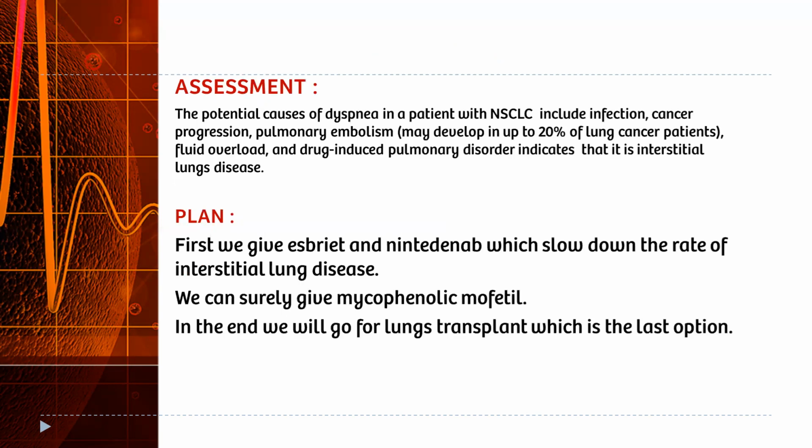If we talk about assessment, causes of dyspnea in a patient with NSCLC include infection, cancer progression, pulmonary embolism, and interstitial lung disease. Plan: first we give pirfenidone and nintedanib, which slow down the rate of interstitial lung disease. We can also give mycophenolate mofetil. In the end, we go for lung transplant, which is the last option.